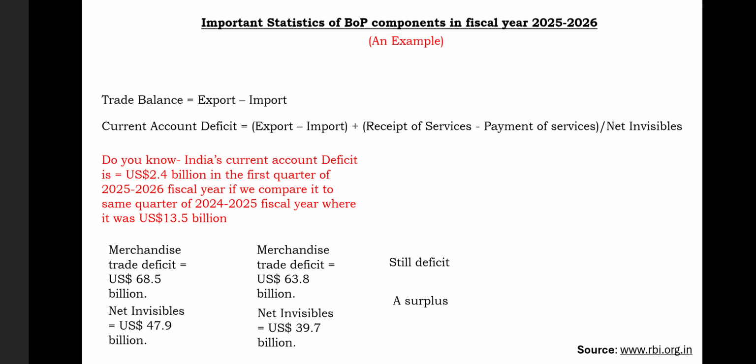So it is taken out as a percentage of GDP. For example, 2.4 billion is how much percentage of the GDP. Our nation actually shows this data. So this is how you can see the data and analyze it when it comes to balance